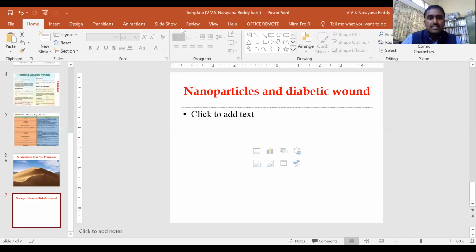Now let us take a case study of nanoparticles and diabetic wounds, and I'll show how to write a small review. I am using the basic version of the Zoom, so it is going to be closed down. So I have to restart the session. Just log out and restart it. I'm closing the session.